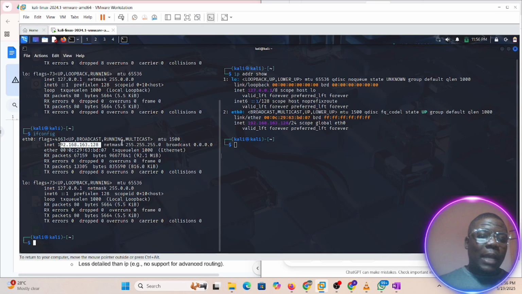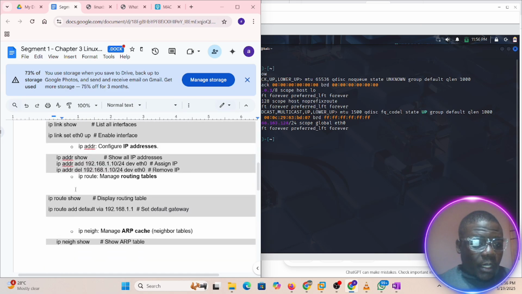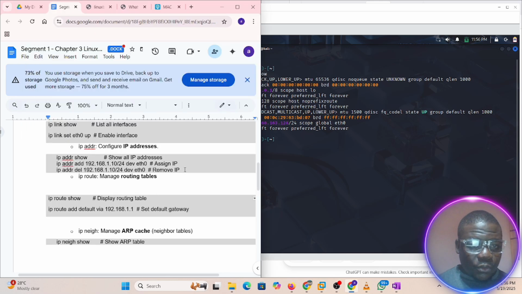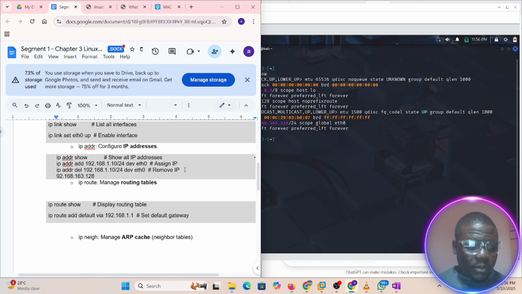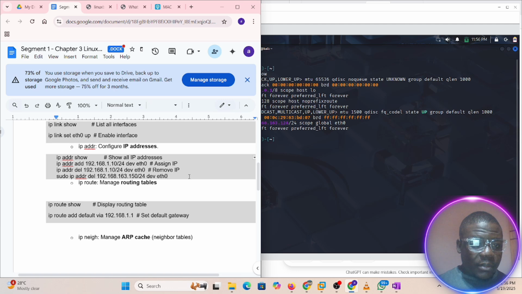So now for IP addresses, using ip as a tool is more robust and more convenient, and it's great to use compared to using ifconfig. So we've been able to change our IP address, bring it back. We've been able to remove it. Okay, let me see if I can add that to delete. Okay, if you want to delete, I've added this.